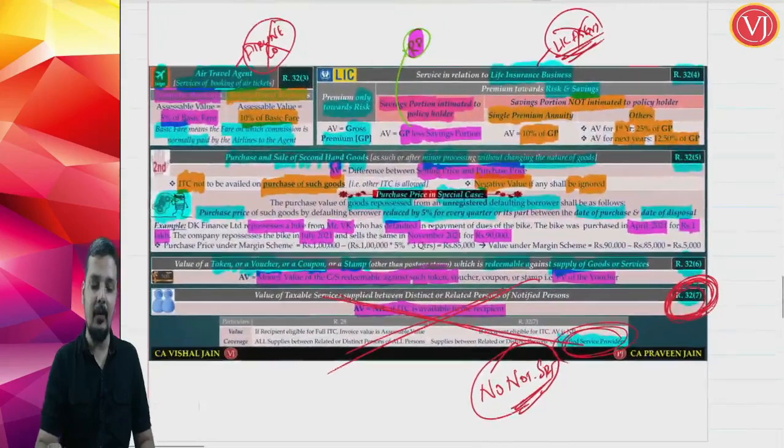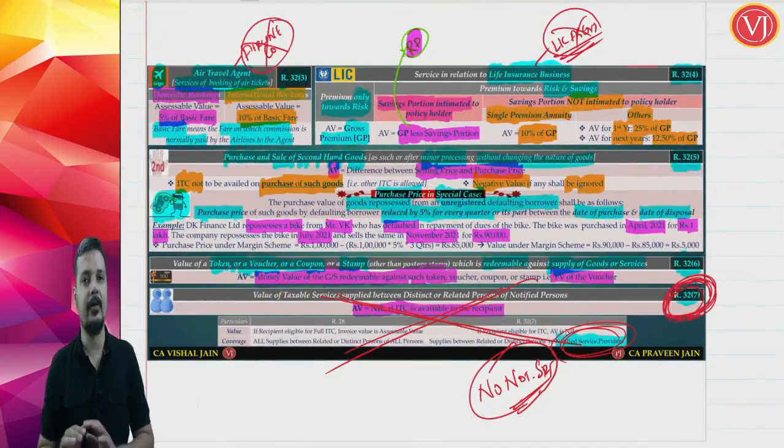It is only applicable for certain notified suppliers of service. If the transaction happens between related persons or distinct persons for notified service providers, they have said that the assessable value is 0, with the condition that the assessee and recipient are eligible for ITC. Now discussing all this does not make any sense, because this rule 32 sub rule 7 is applicable only for notified service providers, and as of now there are no notified service providers. So discussing it does not make any sense. We will not discuss the same.